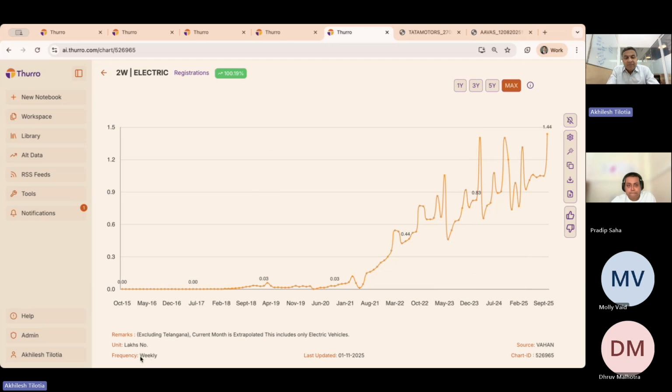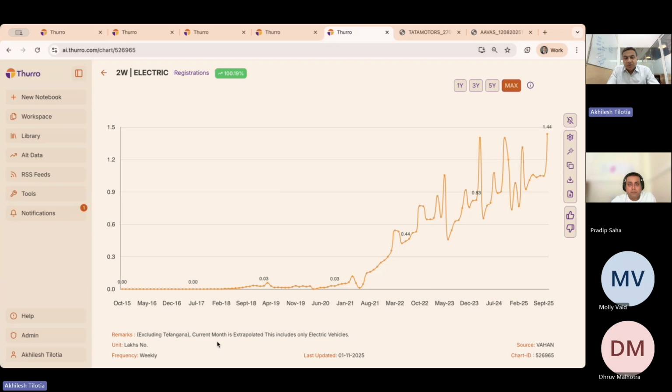This data is updated on a weekly basis. This is mentioned here. The units will be mentioned here. These will typically be in lakhs and crores, or if you're dealing in dollars, it will typically be in millions and billions. The remarks will tell you specifically if there is anything that you need to account for. So for example, Telangana is not on the Vahan system. So these data points don't include Telangana.